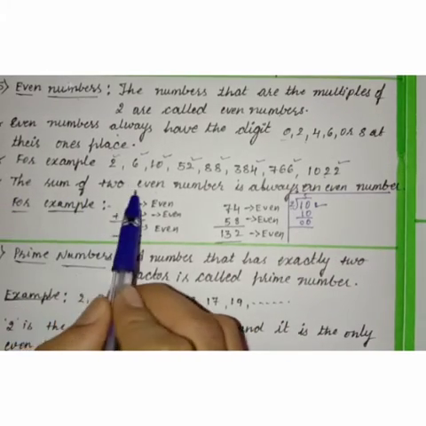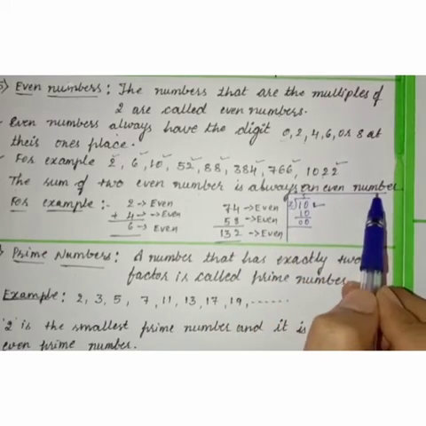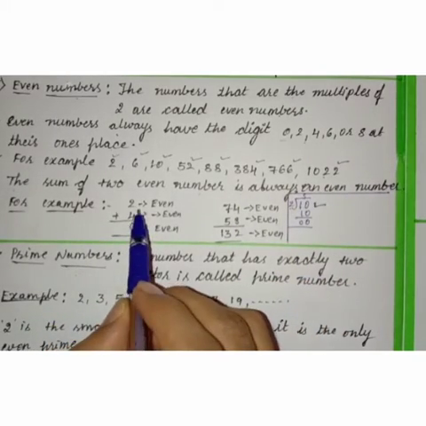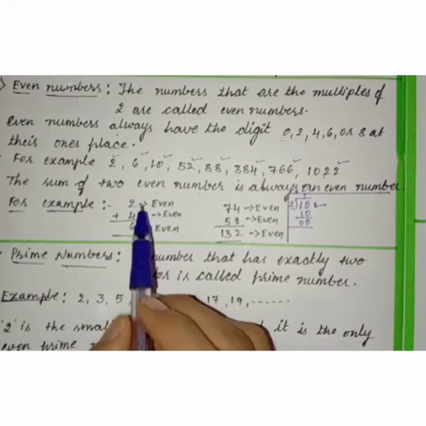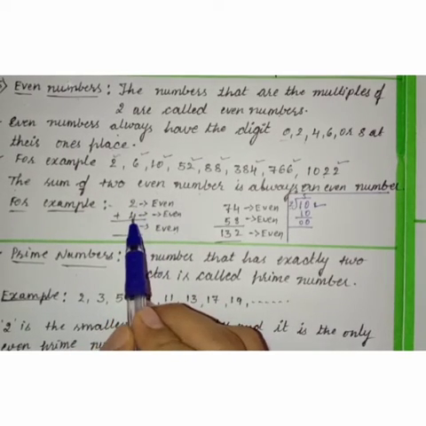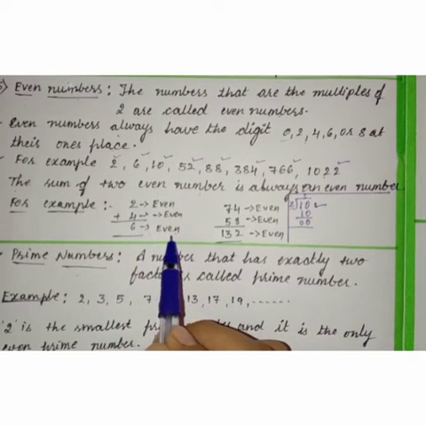The sum of two even numbers is always an even number. If we add two even numbers, the sum is also an even number. See, 2 is an even number, 4 is an even number. If we add, we will get 6, right? So 6 is also an even number.